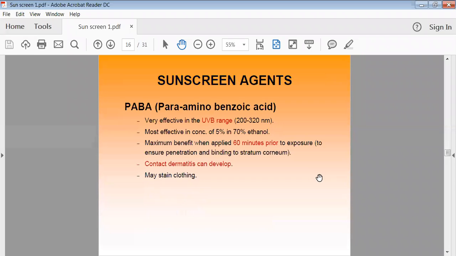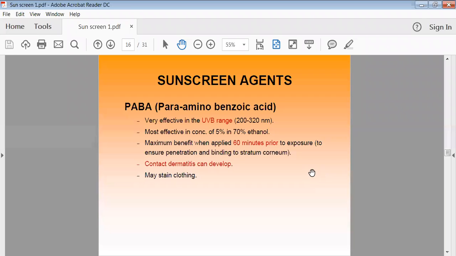This is a well-known ingredient we are using, and it has the ability to block rays from 200 to 320 nanometer. So it is most effective in nature, and it has a good concentration, that is 5% PABA that we can use in 70% ethanol.